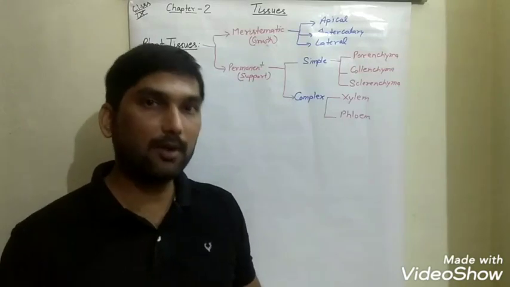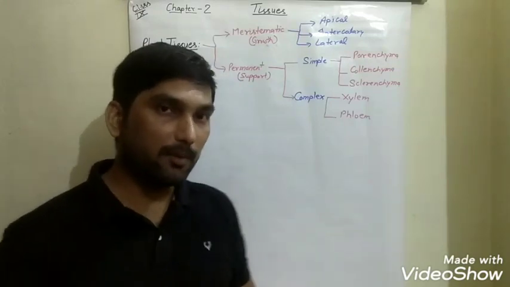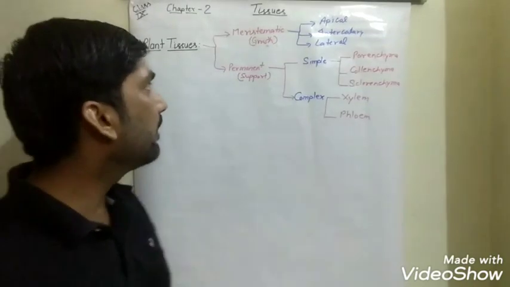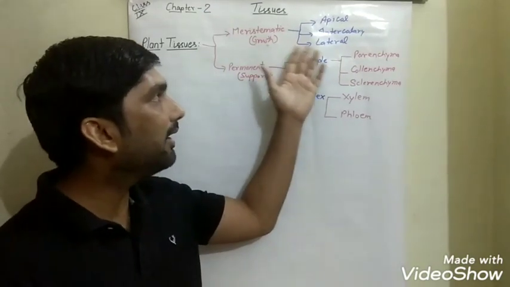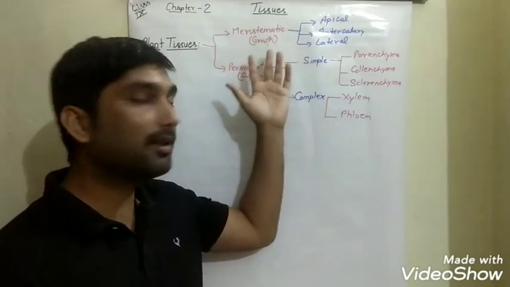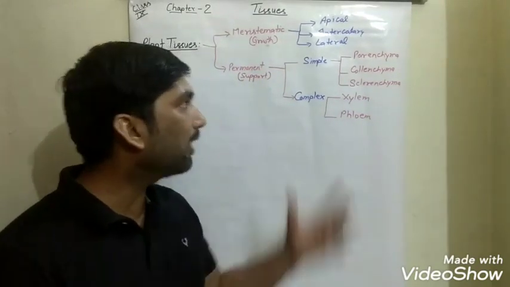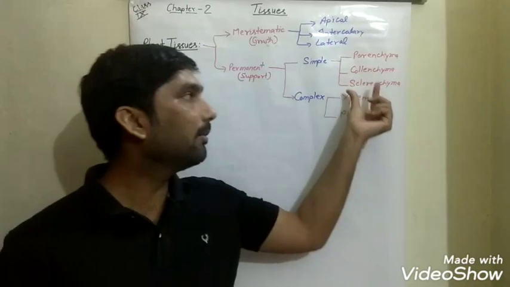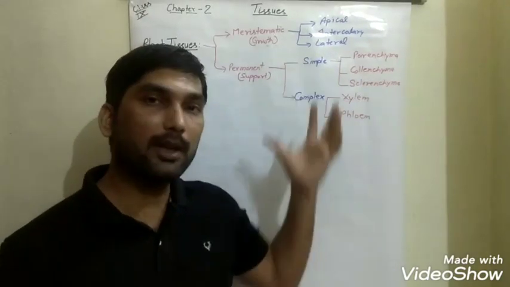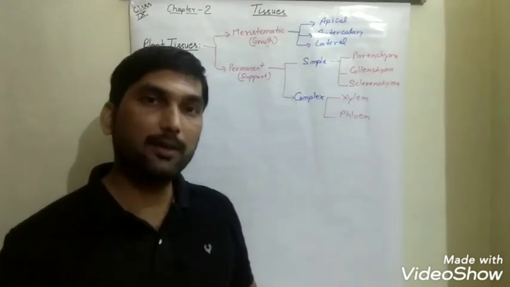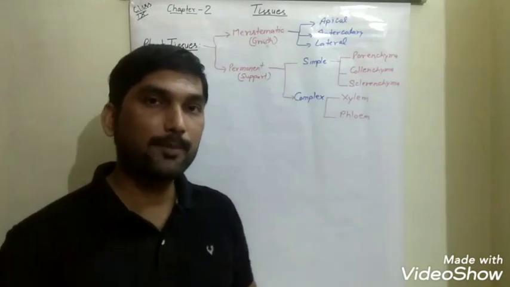So that was all for today's topic. In the next video we will start with what apical, intercalary and lateral meristematic tissues are and what their functions are, and what parenchyma, collenchyma and sclerenchyma simple permanent tissues are, their structure and their function in the plant body.